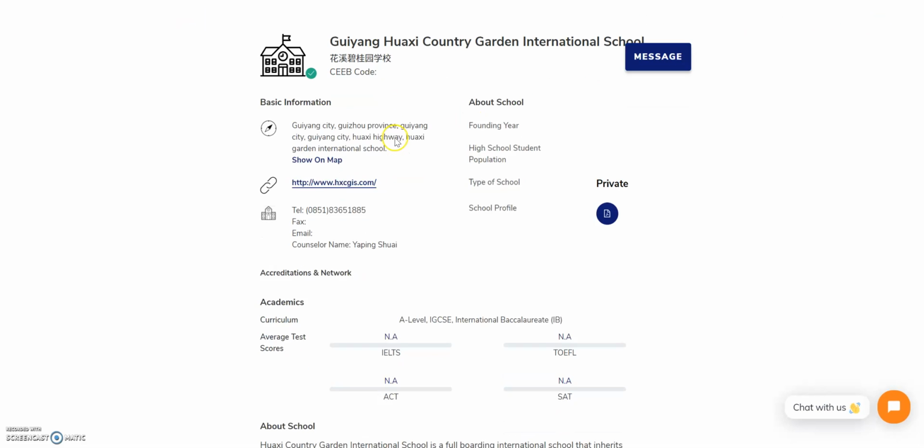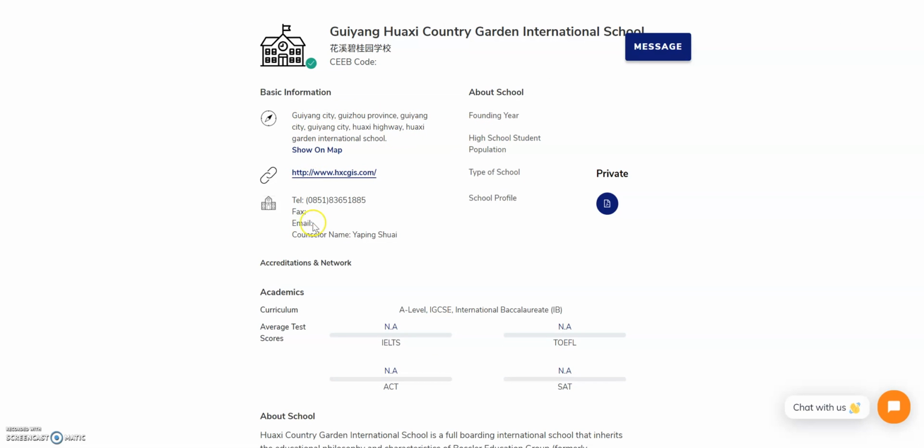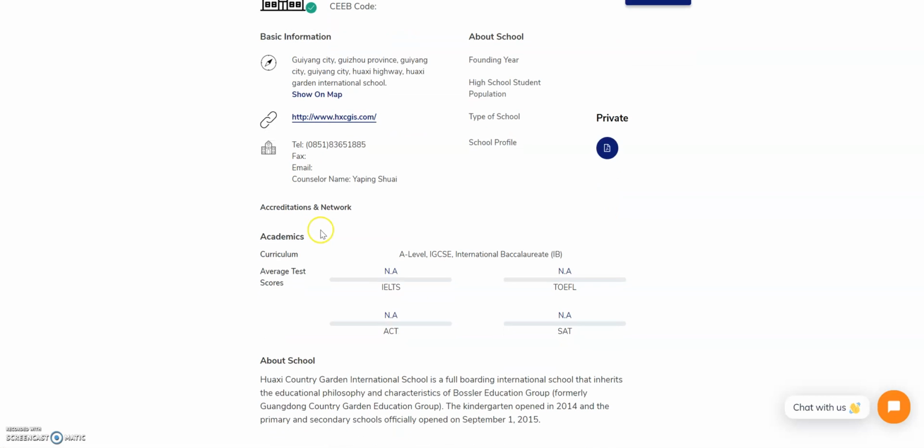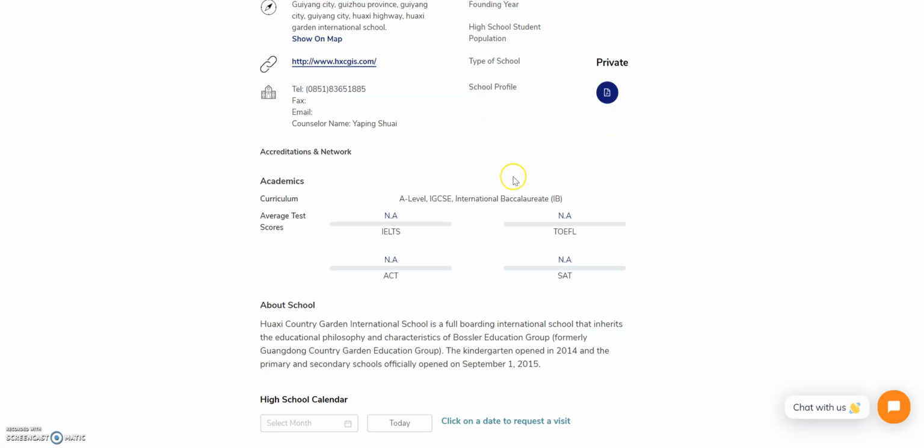To be able to see their profile, just click on it, and then you'll be presented with a basic information profile of that high school. You'll be presented with basic information such as the address, the website, school profile, as well as curriculum and accreditations that school has. In the case of some high schools, they will upload their school profile so that you can look at more detailed information about them.